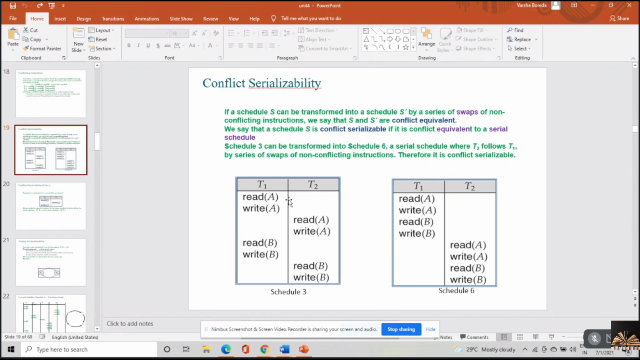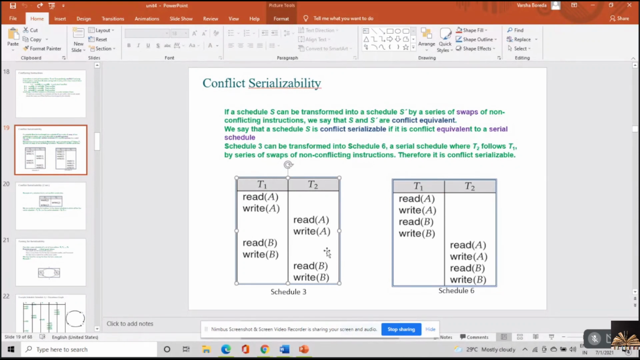Now, try to look at the example over here. There are two transactions and all the steps with respect to the transactions are given. T1 is read A, write A. There's an interleaving T2 read A, write A. Then again read B, write B and read B, write B. If I am able to convert this into a serial schedule, then both are conflict equivalent. I can say that this is a serial version of this particular schedule S3.